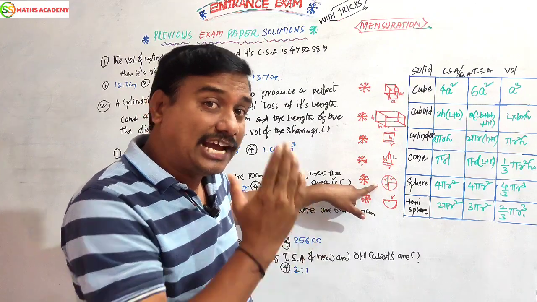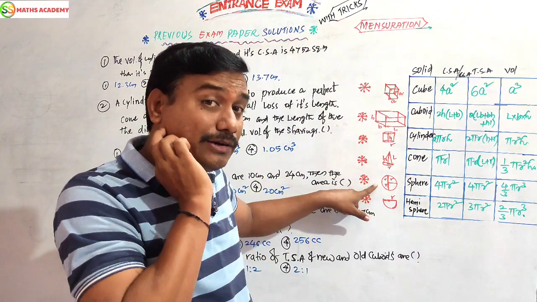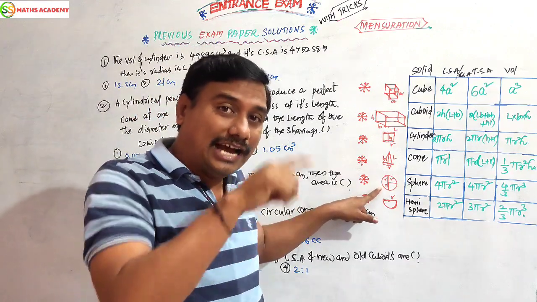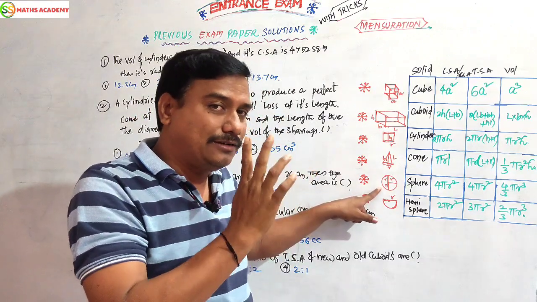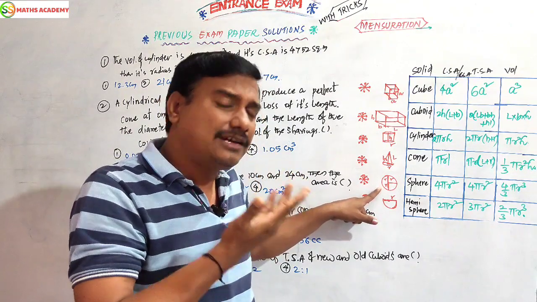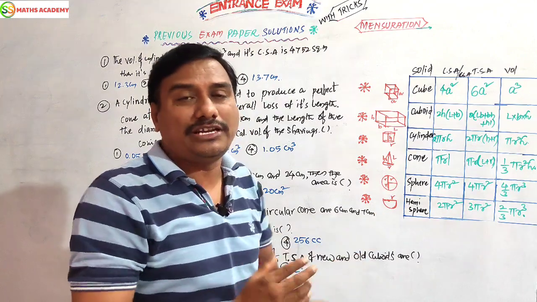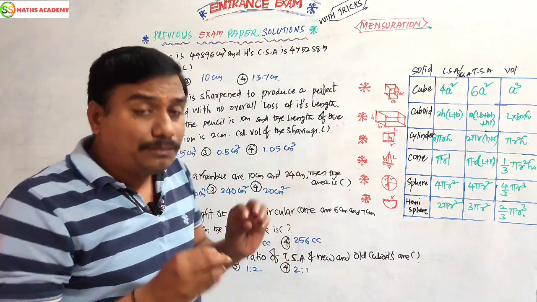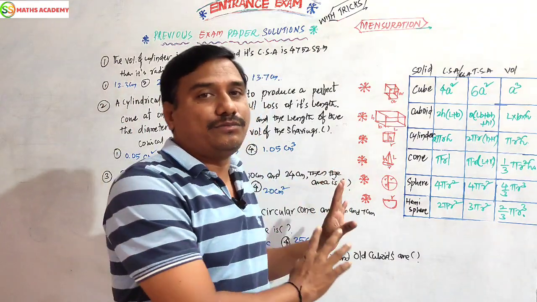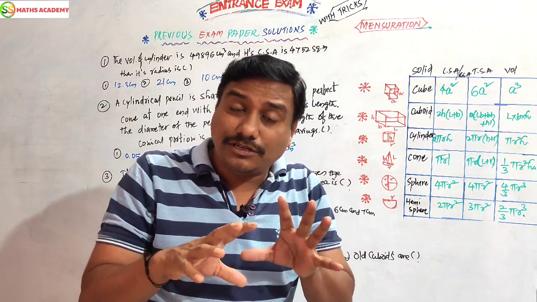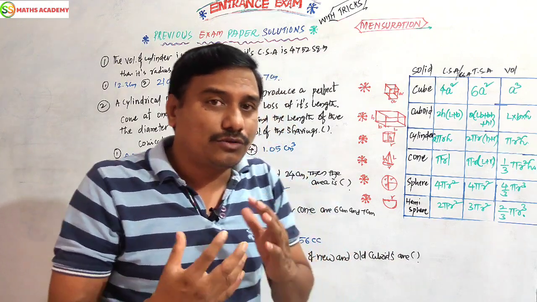Sphere has a radius. Its height is nothing but the diameter: R plus R is 2R, which is D. There is no separate height, only diameter; we should consider the diameter as height. Now this is hemisphere, which has radius only. Dear children, this is some information about mensuration formulas. Based on this information, we are going to solve the problems.